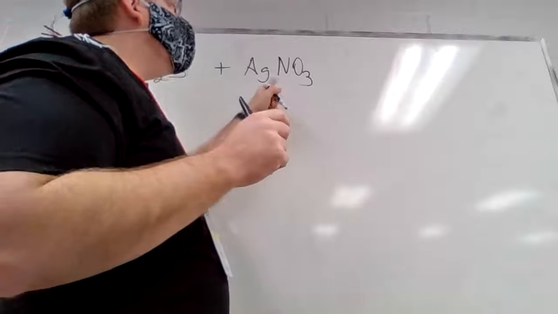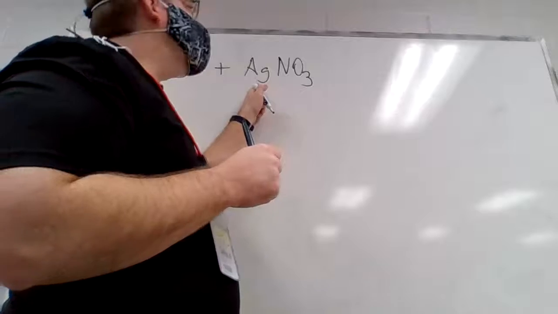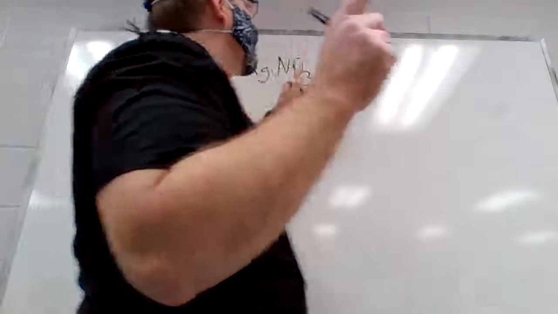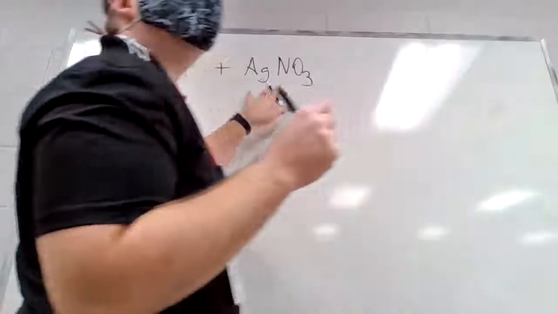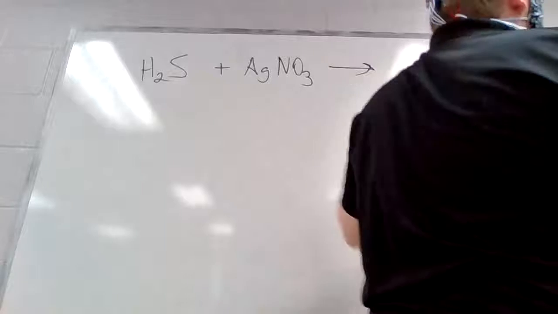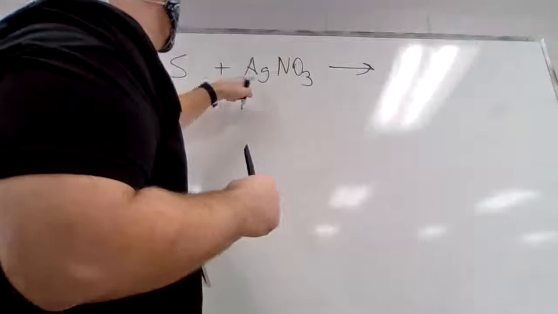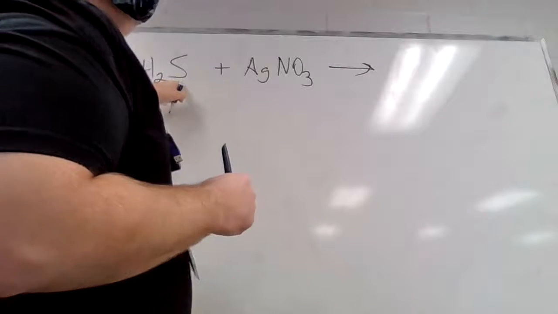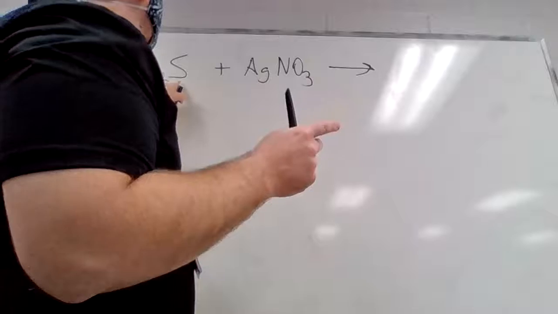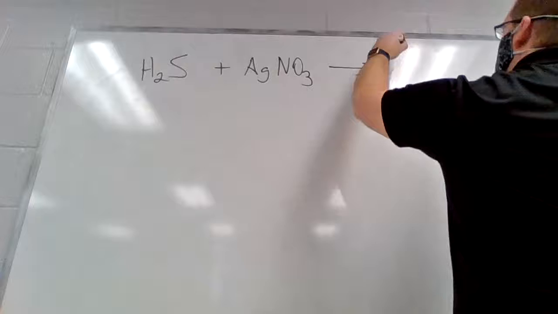To be fair, what is NO3? We might have another silver here. I'll have to look at the formula in a second. So we have our silver nitrate. We're not 100% sure that's the complete formula, but we'll check it out in a second. And then what does it turn into? Nitric acid. It produces nitric acid and solid silver sulfide. So we're going to have the silver with a sulfur, and we're going to have nitric acid, which is going to have hydrogen and NO3. So we're going to have something like this.